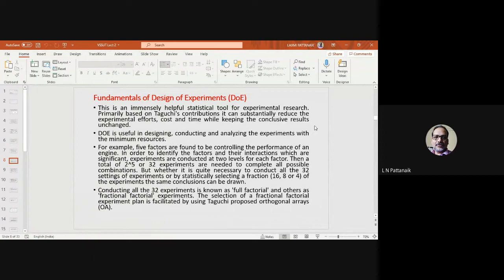Conducting all the 32 experiments is also possible, and it also happens, and that is called full factorial. Others are fractional factorial, FF. So the selection of a fractional factorial experiment plan is facilitated by using Taguchi's proposed method. Taguchi has proposed orthogonal arrays, and it has standard arrays.